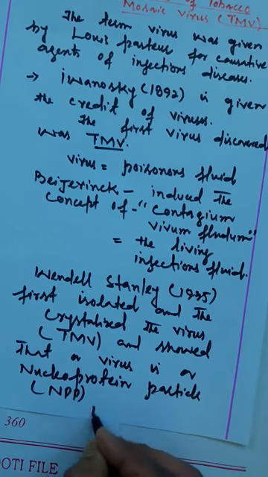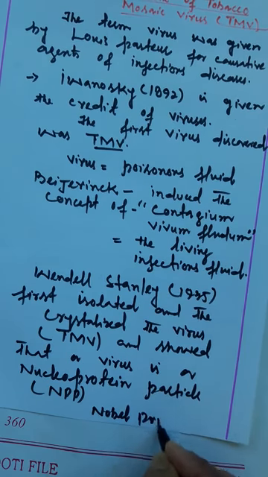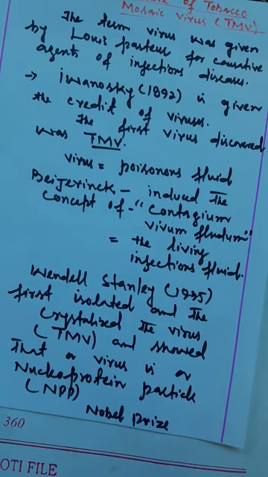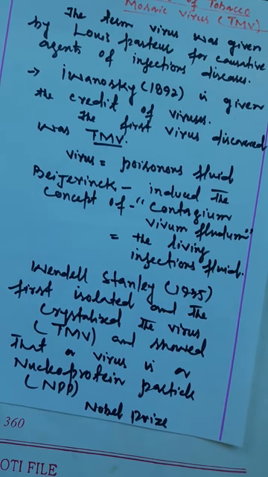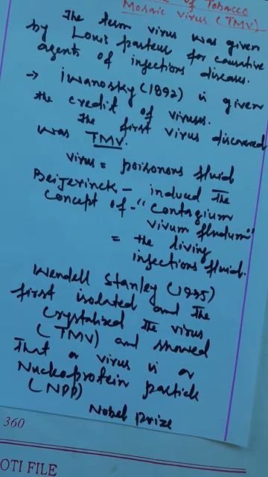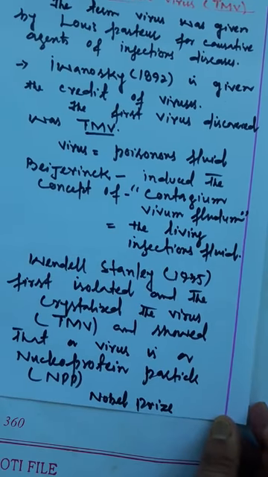So Stanley was given the Nobel Prize for the discovery that he first isolated TMV and showed that it is a nucleoprotein particle. He rejected the concept that a virus is a poisonous fluid. He showed that viruses are biological entities which lack cellular organization.